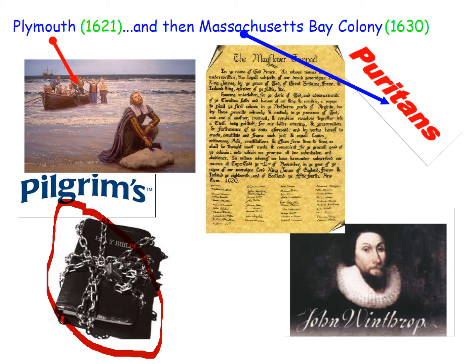They wanted to create a perfect, pure society for Puritans in the New World to show the world how that can be done. And so John Winthrop here said that they should be as a city on a hill, as a light to show people the way that a Puritan society could be, in the hopes that they could go back to England and continue to reform the Church of England. So again, the Puritans and the Pilgrims both came to the New World for religious reasons, but they were slightly different, and they settled in Plymouth and Massachusetts Bay.